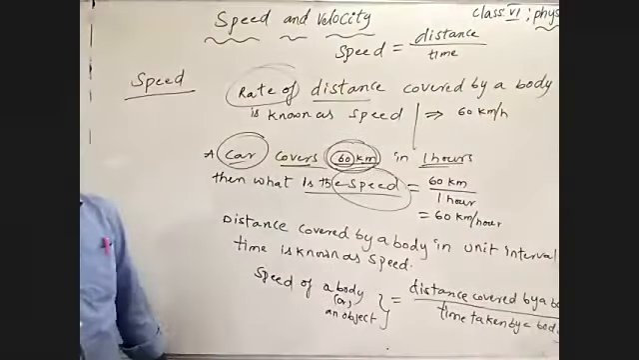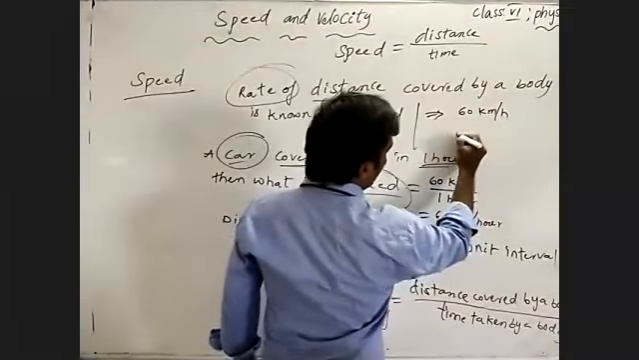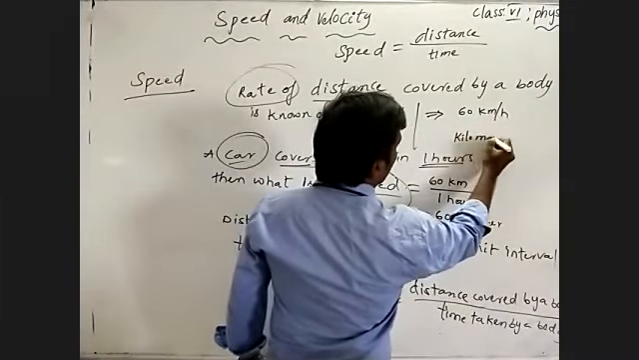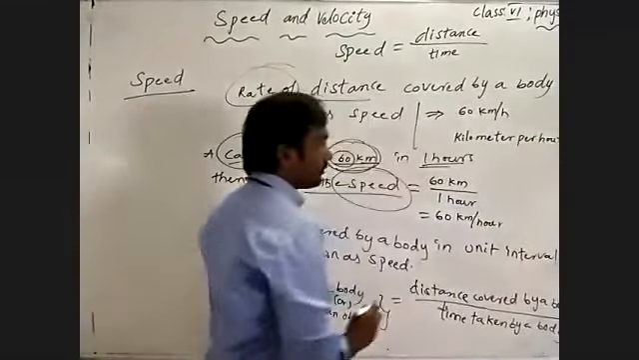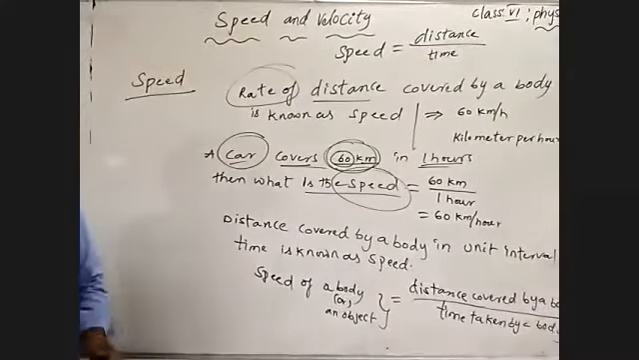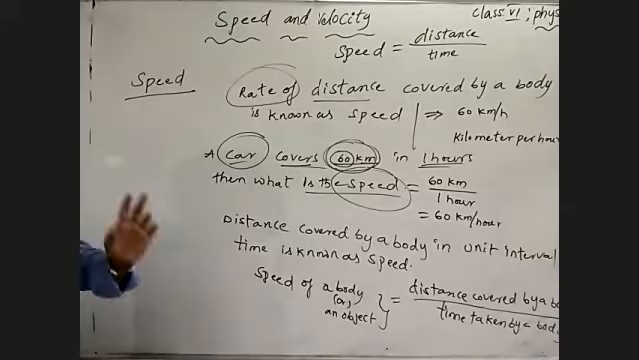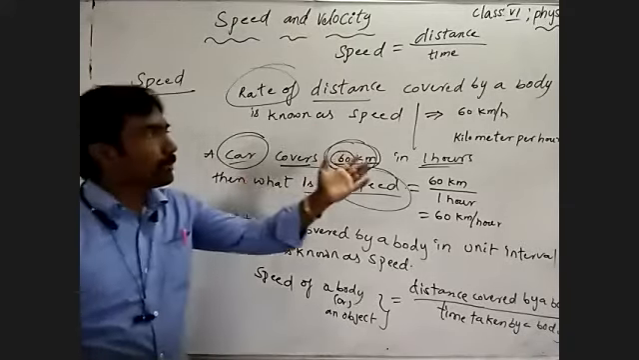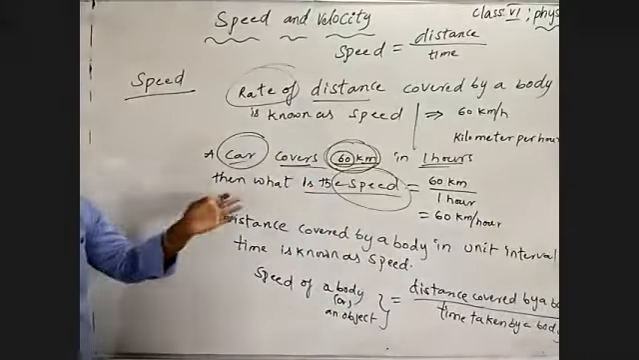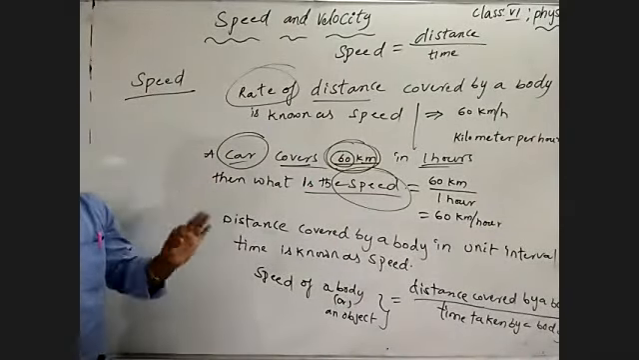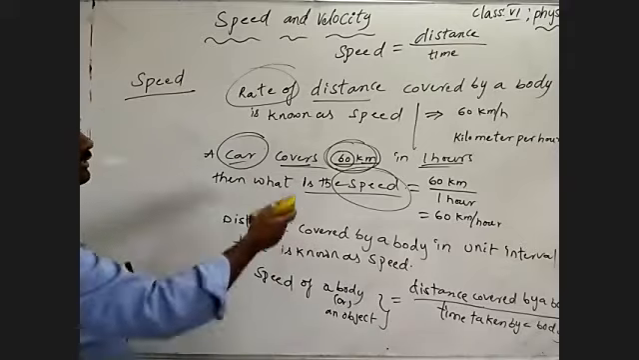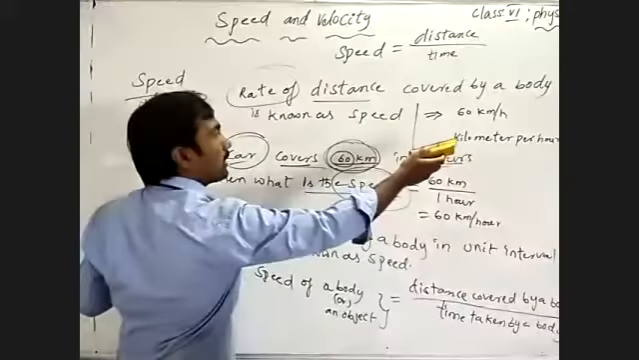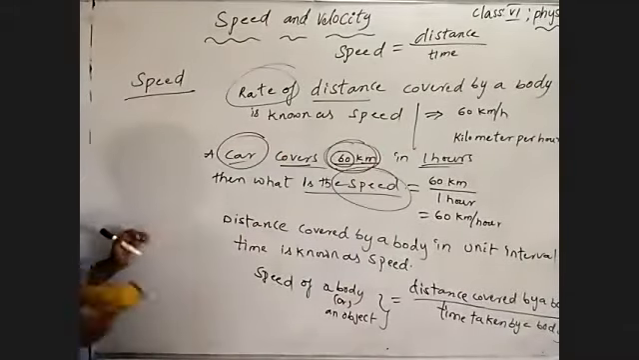Generally we talk about that unit, kilometer per hour. Kilometer per hour is a huge or big unit to measure speed. Understand? What I'm saying to you is that the car moves with 60 kilometer per hour to cover the 60 kilometer in 1 hour.